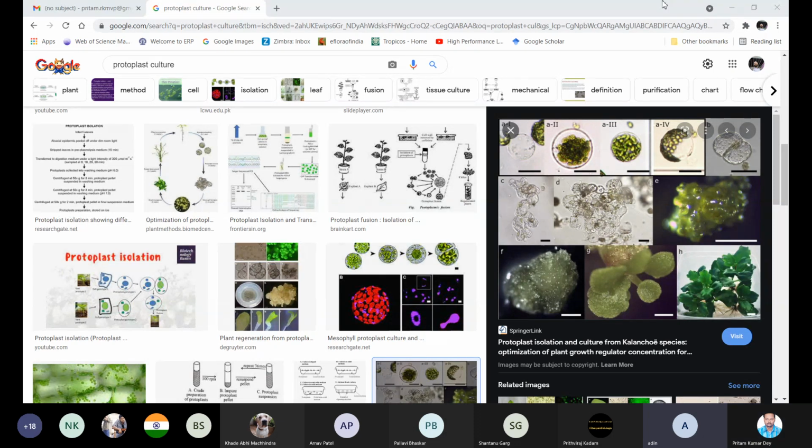So that is all possible with protoplast fusion, and the basis is tissue culture. You have to do all these things in tissue culture under sterile conditions, then regenerate the plant and put it back in the greenhouse for hardening. So these possibilities are there.